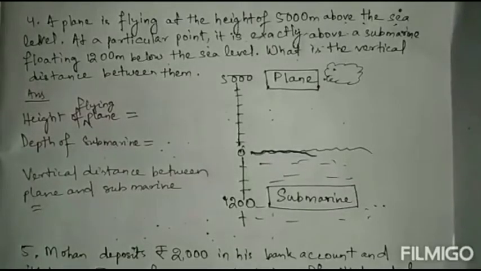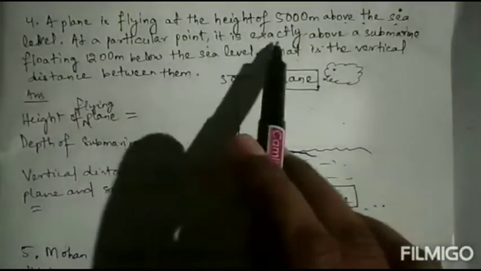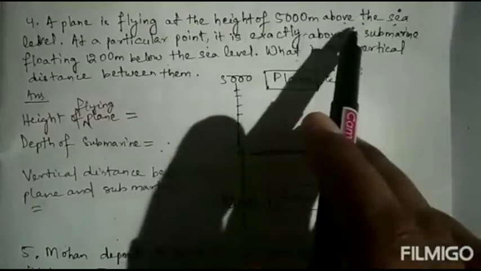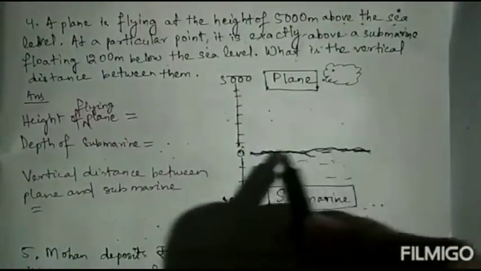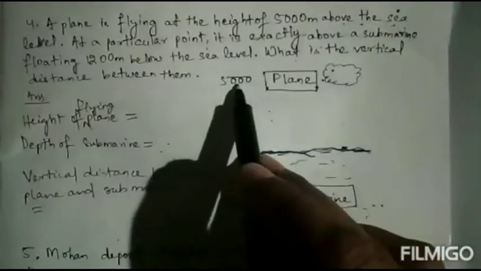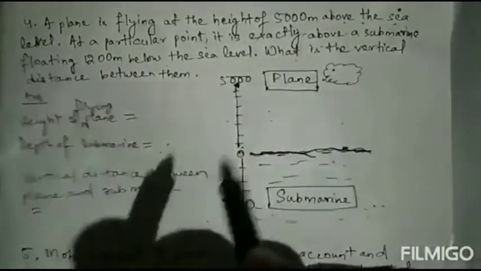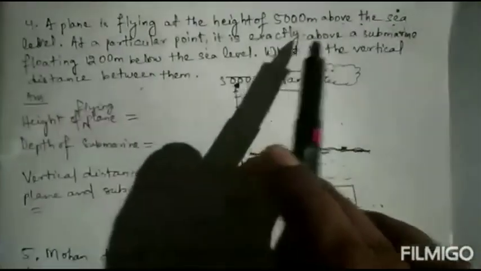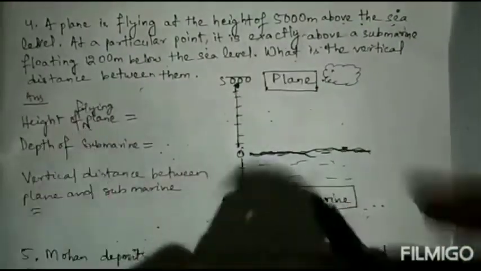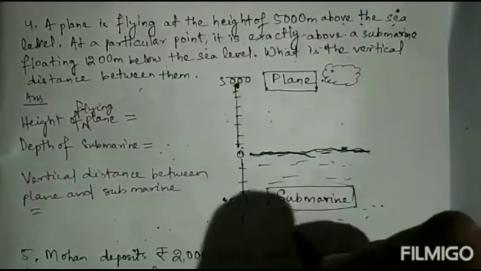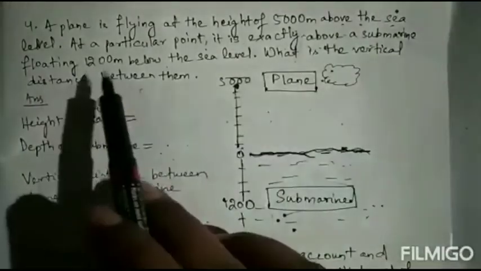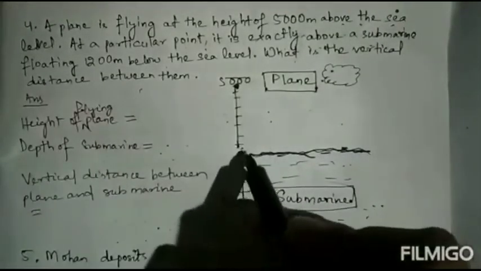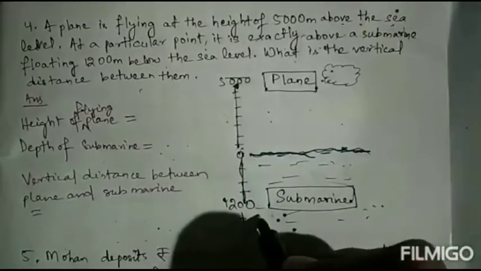Okay. Now we'll go to question number 4. A plane is flying at the height of 5,000 meter above the sea level. So here sea level is here. So from sea level it is the height of 5,000 meter. Then at a particular point it is exactly above a submarine. So here is submarine. It is inside the sea, under the sea. So here it is 1200 meter below the sea level.